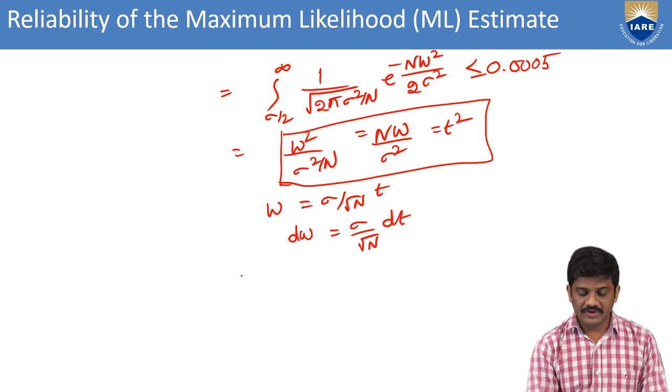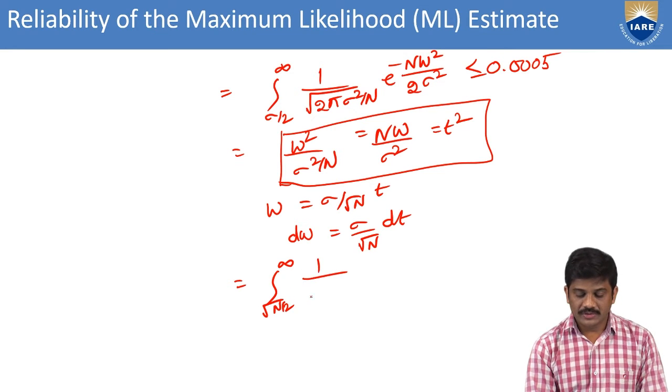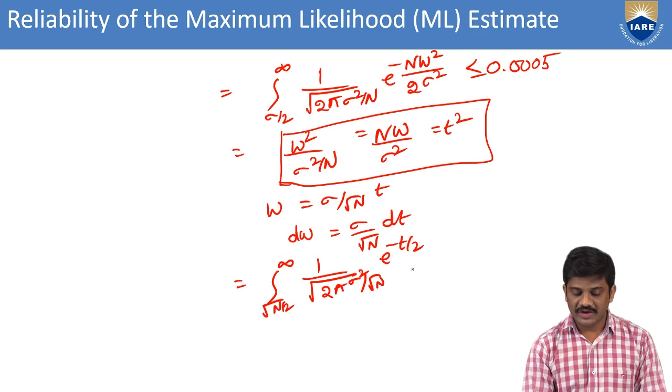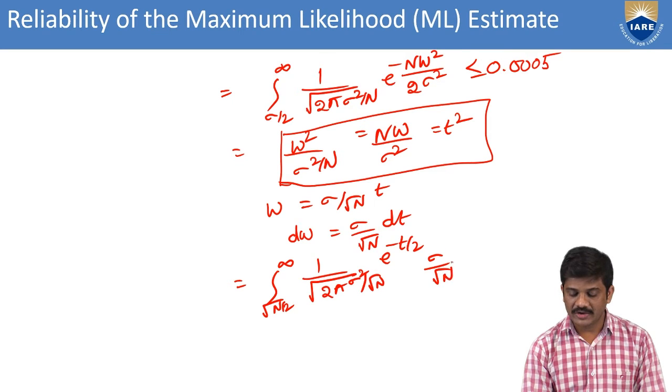Then we can write this equation with the integral, from under root n by 2 to infinity, 1 by under root 2 pi sigma square by n, e power of minus t square by 2. Here I substitute this value, then we have sigma by root n dt, less than or equal to 0.005.